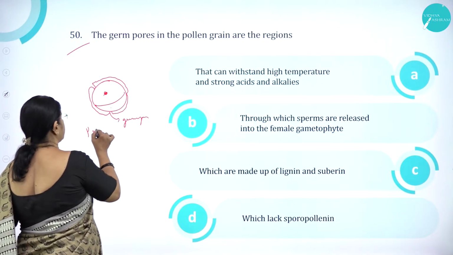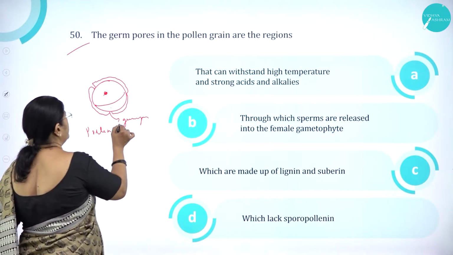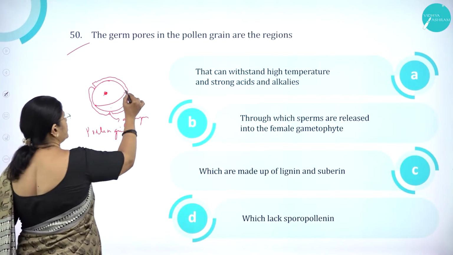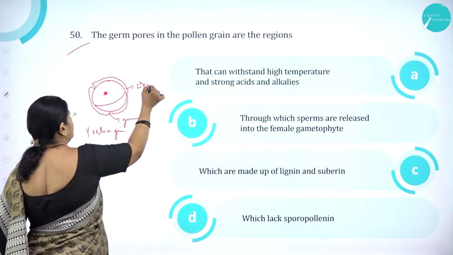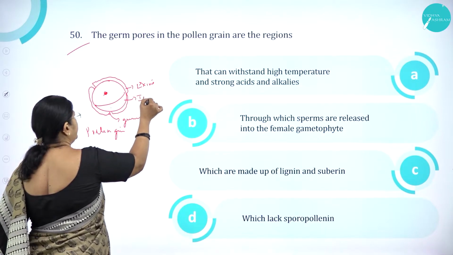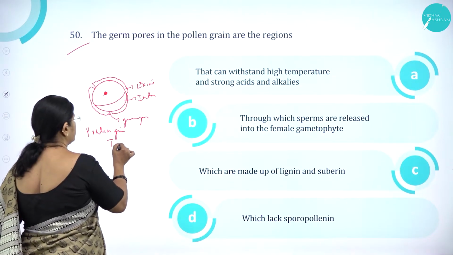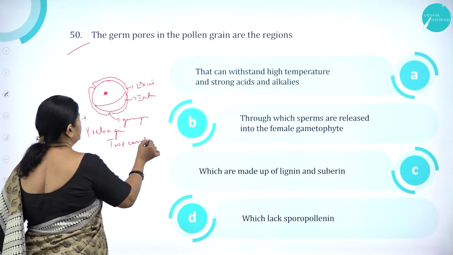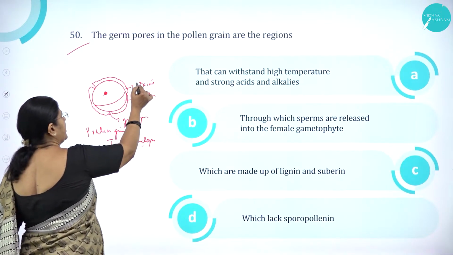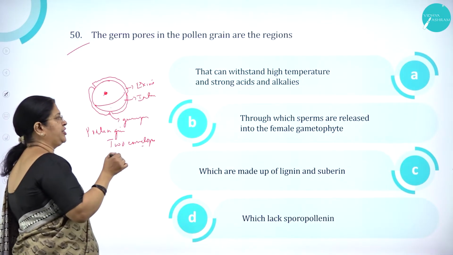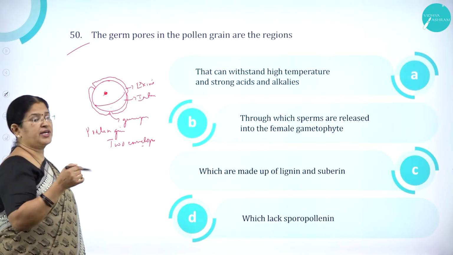So when we see the structure of a pollen grain, the germ pores are the area. So this is exine and this is intine, the two envelopes. Here exine is discontinuous, whereas intine is continuous.